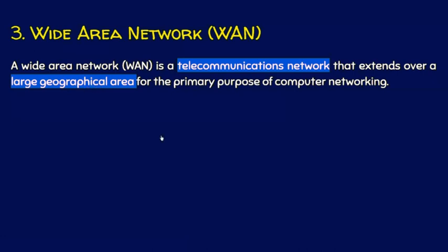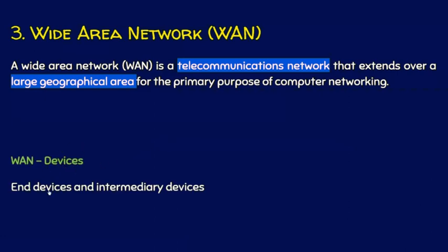In MAN, two or more LANs within a city can communicate with each other. In WAN, two or more LANs within a country can communicate with each other. And the devices in WAN are all end devices and intermediary devices, because an end device in one part of the country may want to communicate with an end device in the other part of the country. And some authors will refer to this wide area network as the internet.